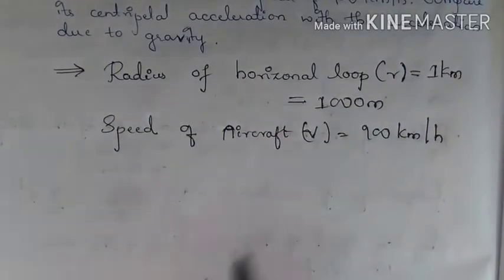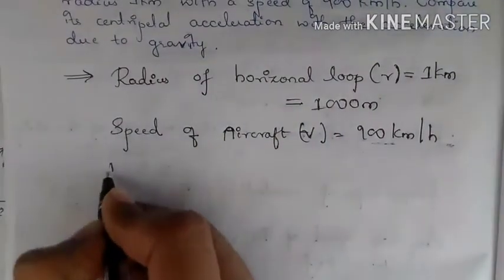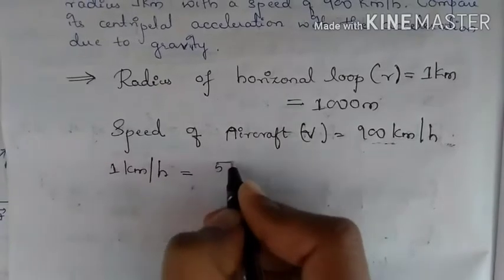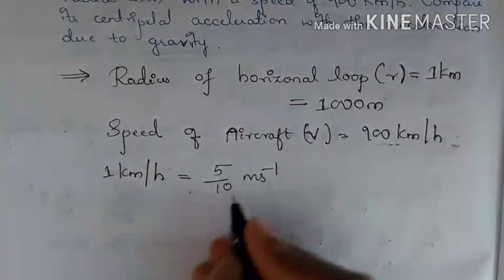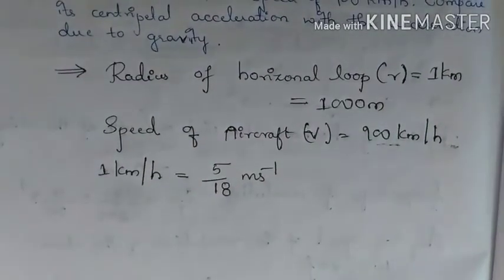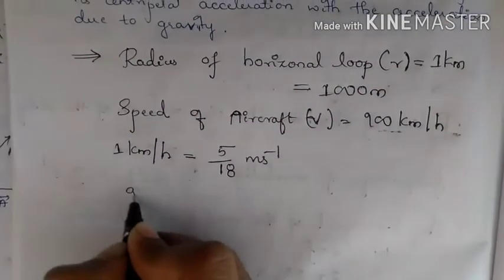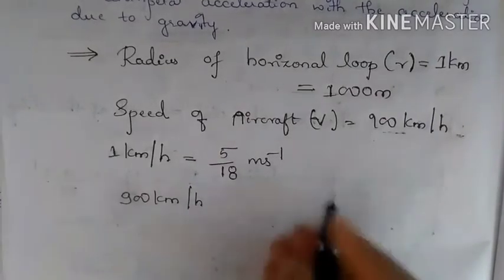Now convert this kilometer per hour to meters per second. 1 kilometer per hour is equal to 5 by 10 meters per second. This is not 5 by 10, this is 5 by 18 meters per second. So let us convert 900 kilometer per hour to meters per second.